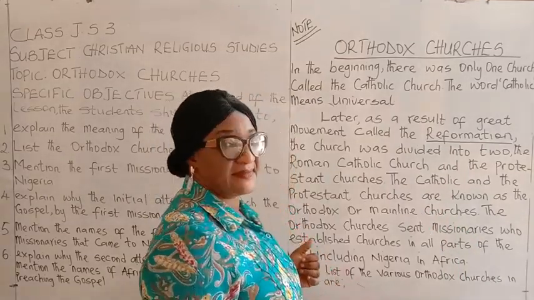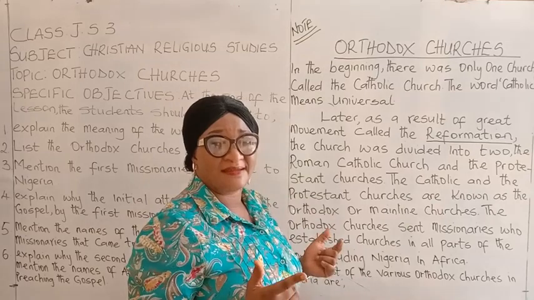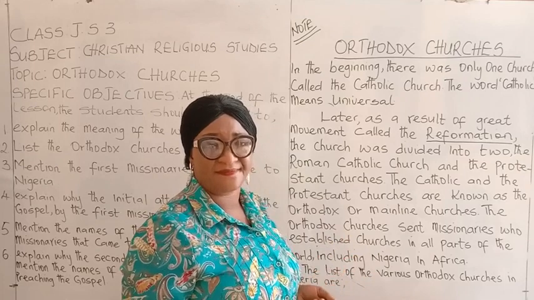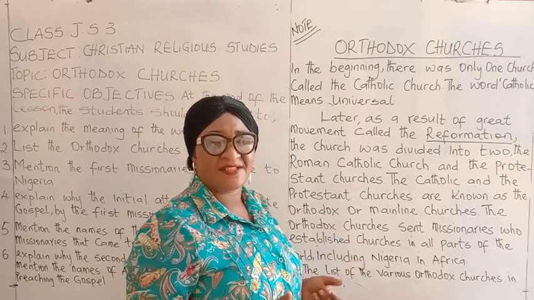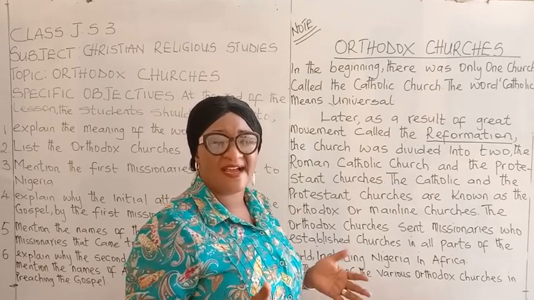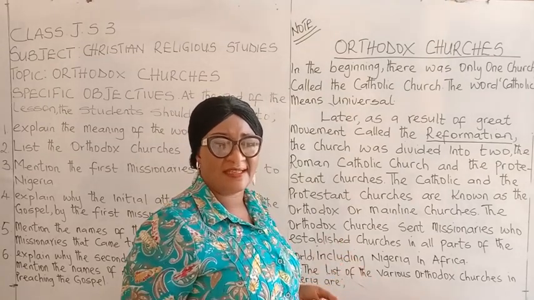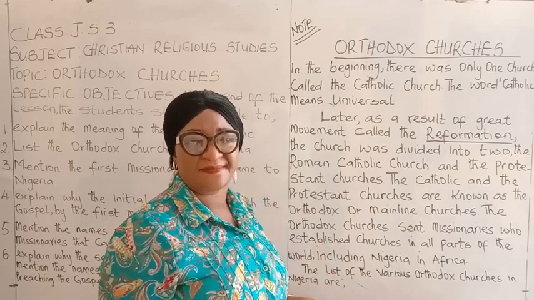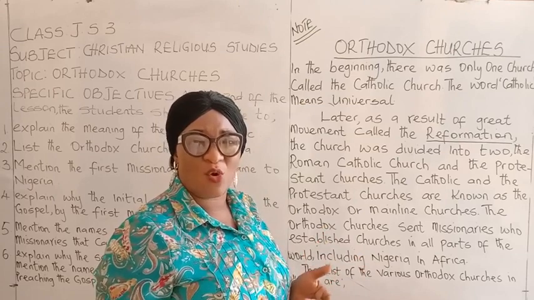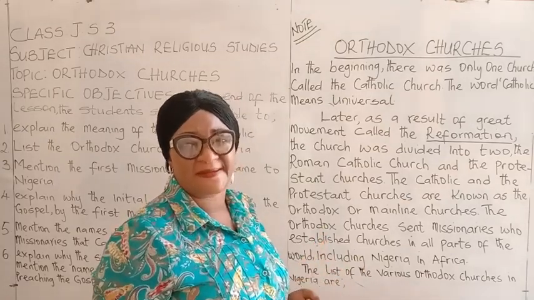In the beginning, there was only one church called the Catholic Church. The word Catholic means universal. Later, as a result of a great movement called the Reformation, the church was divided into 2, where we have the Roman Catholic Church and the Protestant churches. The Roman Catholic Church and the Protestant churches are called the Orthodox churches or the mainline churches.